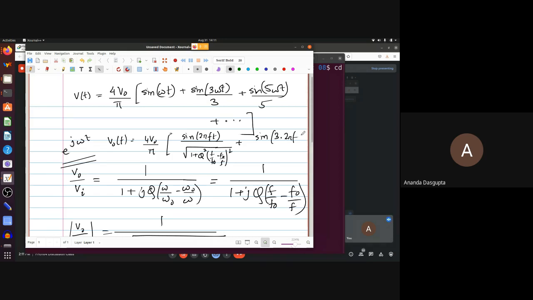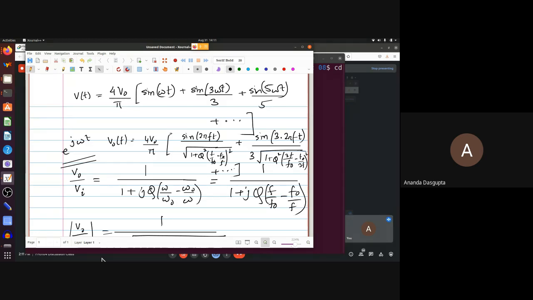The 2 pi is simply a matter of the fact that you're using frequencies, not angular frequencies. So you have to multiply by 2 pi to get the angular frequency. By 3 by square root of 1 plus Q square. Then instead of f, you have put in (3f by f0 minus f0 by 3f) whole square, and so on, and summed it up. Of course, you can't sum up an infinite number of terms, so you have only summed up a finite number of terms, which is fine. Because if you sum up a large enough number of terms, you're going to get a pretty accurate representation of what the output is going to be like.